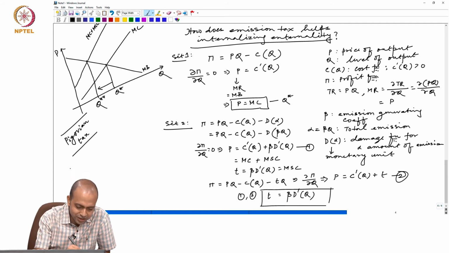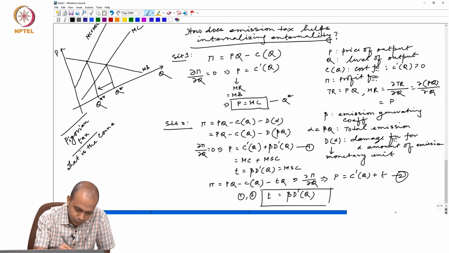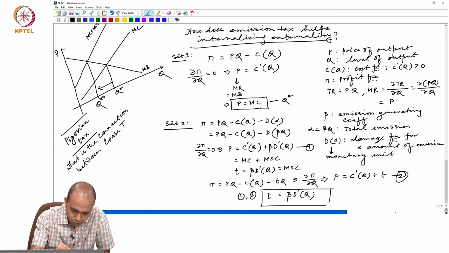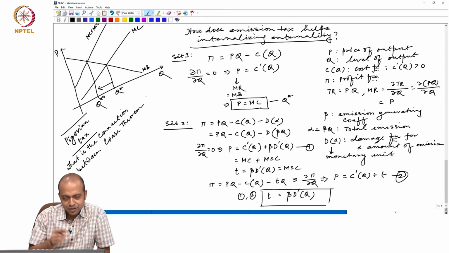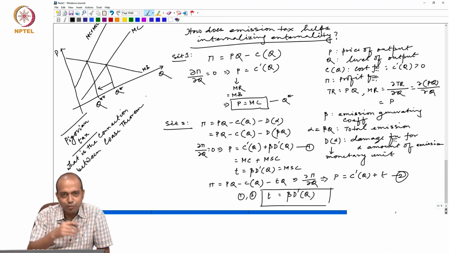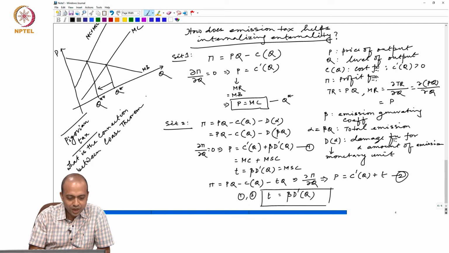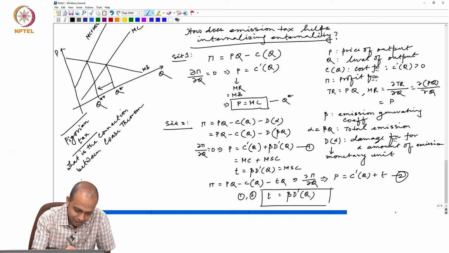So, the question I am asking: what is the connection between the Coase theorem, that means the idea Coase suggested, that you assign property rights and allow them to bargain, and the idea Pigou suggested, Pigouvian taxation?